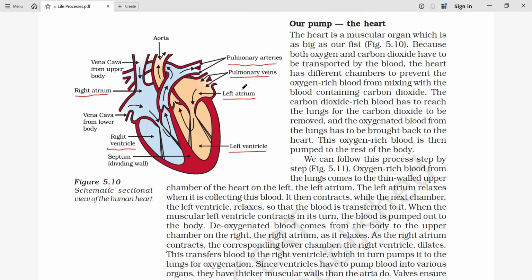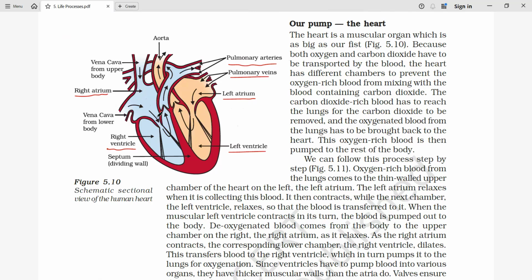Again in the heart, what is the important concept? When the left atrium receives the blood, it is relaxed. When it contracts, it pushes the blood into the left ventricle. When the left ventricle receives the blood, at that time it relaxes, and when it contracts, it finally pushes the blood out. Whereas deoxygenated blood comes to the right atrium. Again, it receives the blood while relaxed, then contracts and pushes it into the right ventricle. From here, with the help of pulmonary arteries, it goes to the lungs to exchange the gases.